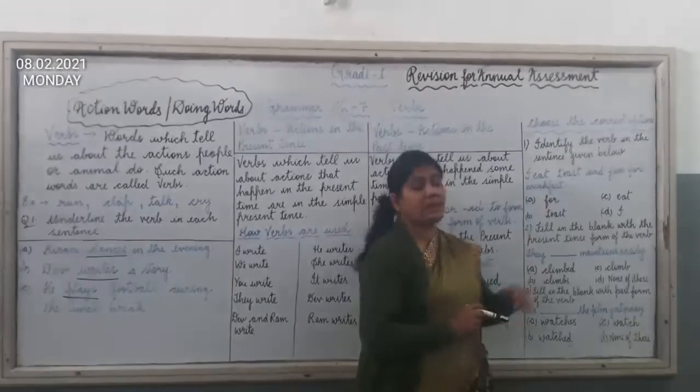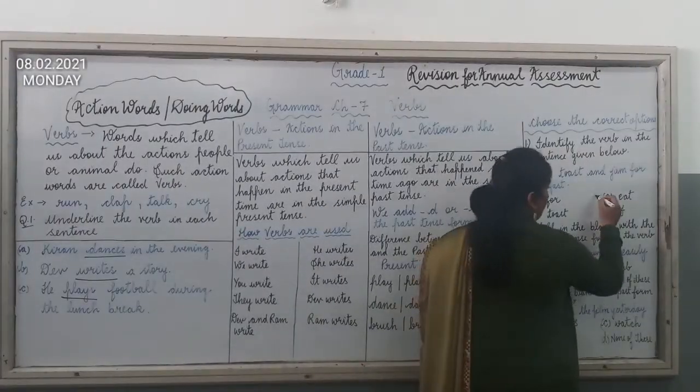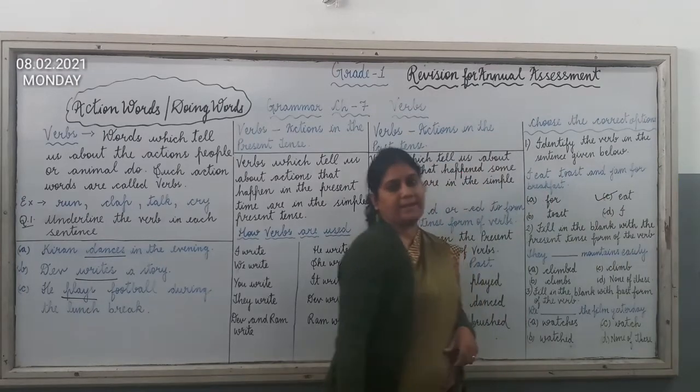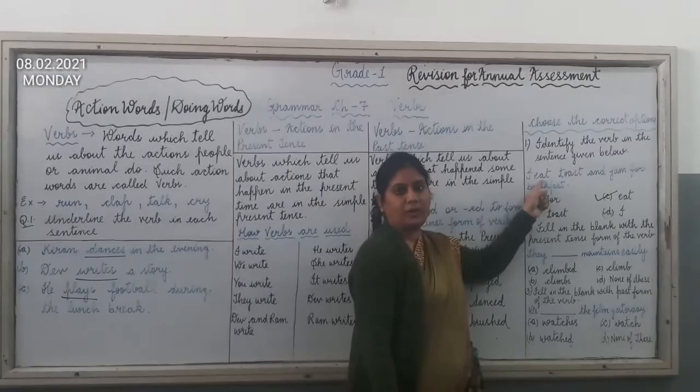Now can you tell me which is the correct answer? Yes. Here option number C is correct. That is eat. This is the action word here. Means this is the verb here.